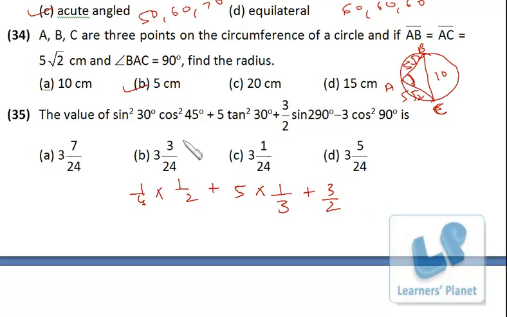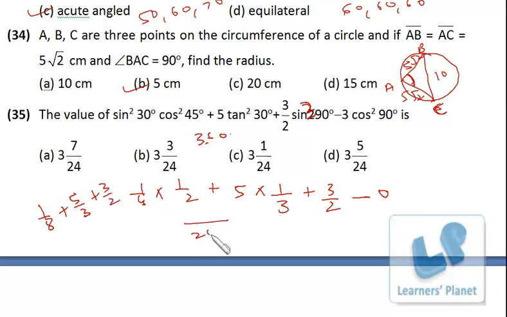I'm sorry, it is actually sin square 90, not 290. So it is 3 by 2 sin square 90. Sin 90 is 1, so it is 3 by 2 only. Minus cos 90, which is 0. So it is 1 by 8 plus 5 by 3 plus 3 by 2.